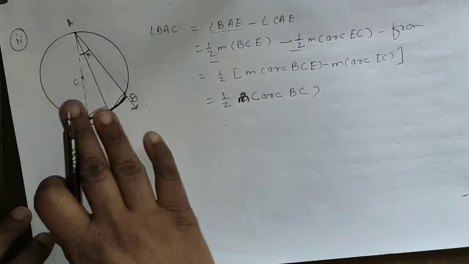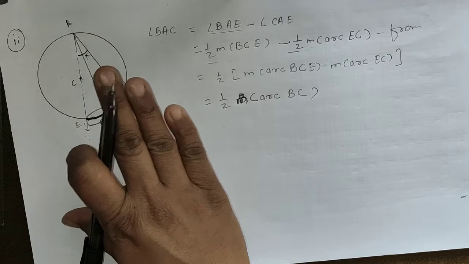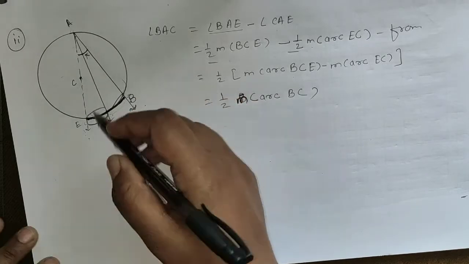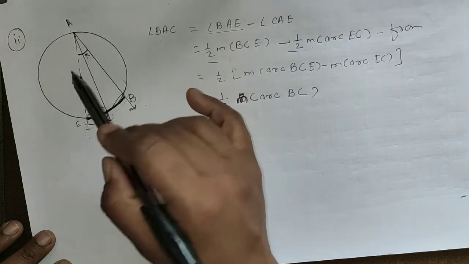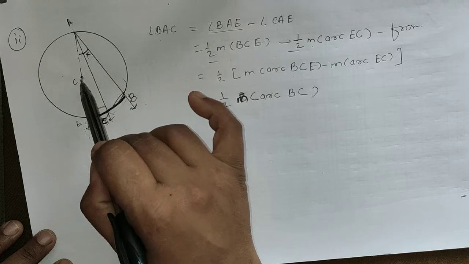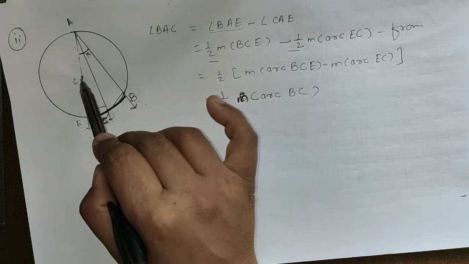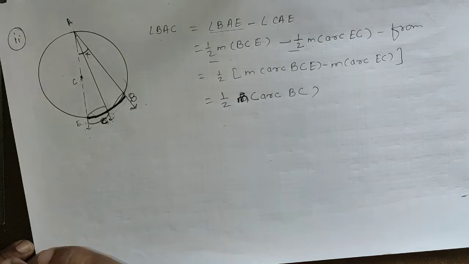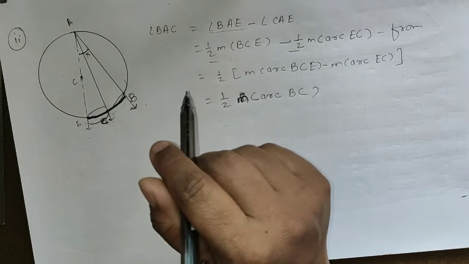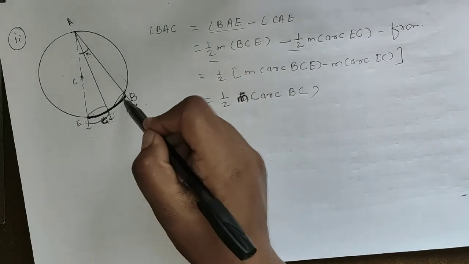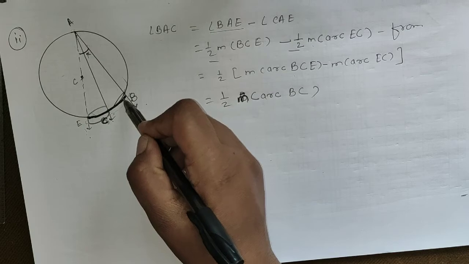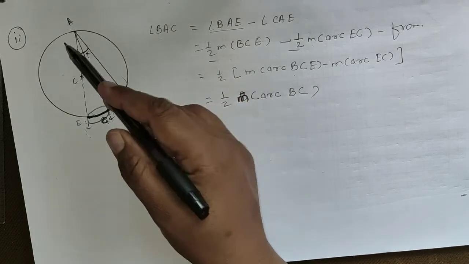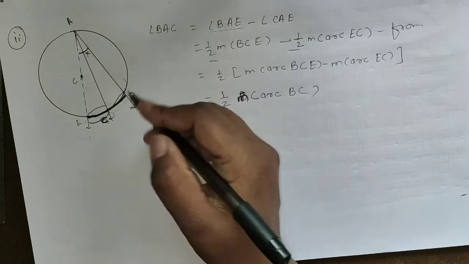So in this way, for the three conditions, we proved that whether the center of the circle is inside the angle, lies on one of the arms of the angle, or is exterior to the angle, the inscribed angle is always half the measure of the intercepted arc.